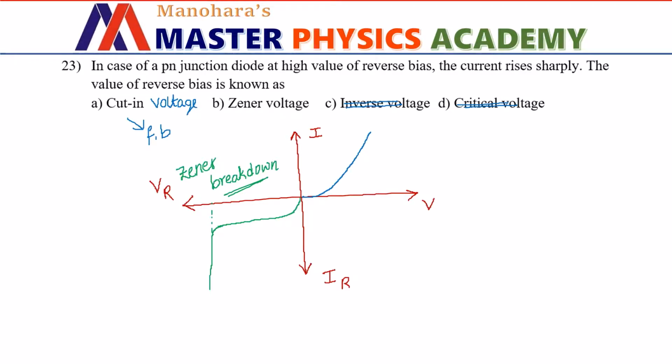The voltage at which this happens is called the cut-in voltage, or it is also called the knee voltage because the graph looks like a knee. So this is related to forward bias, hence I can just ignore it. The option that is left here is option B, so I suggest you pick option B. What keyword is missing here? Breakdown. Hope you understood what I am saying.